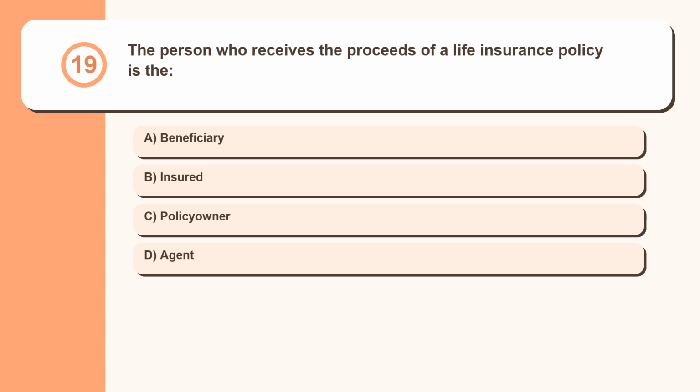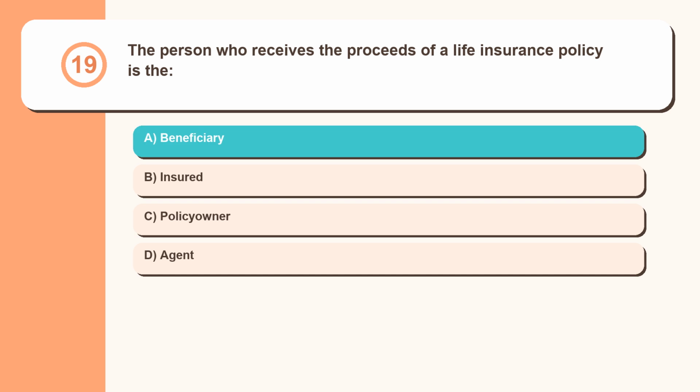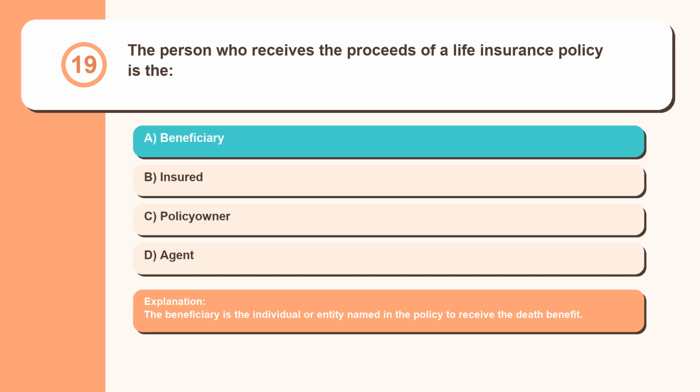Question 19. The person who receives the proceeds of a life insurance policy is the: beneficiary, insured, policy owner, agent. The beneficiary is the individual or entity named in the policy to receive the death benefit.